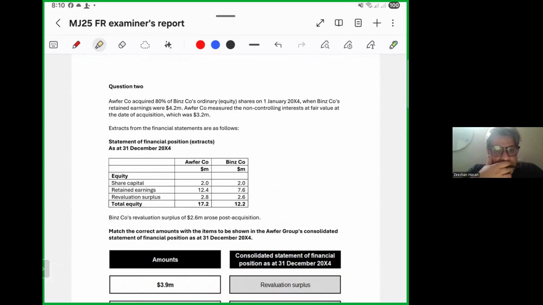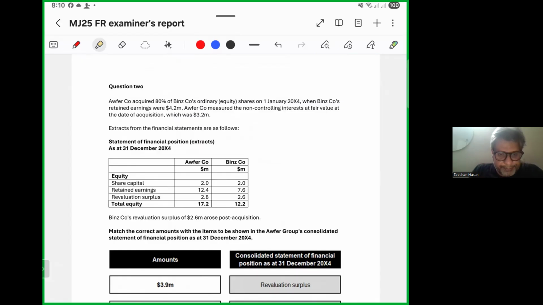Extracts from the financial statements: share capital 2 and 2, retained earnings 12.4 and 7.6 million, revaluation reserve 2.8 million and 2.6 million, total equity 17.2 and 12.2. Bins company's revaluation surplus of 2.6 million arose post acquisition. Match the correct amounts with the items to be shown in the Offer group's consolidated statement of financial position as at 31st December 20X4.